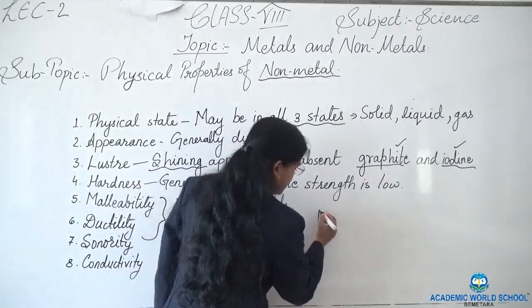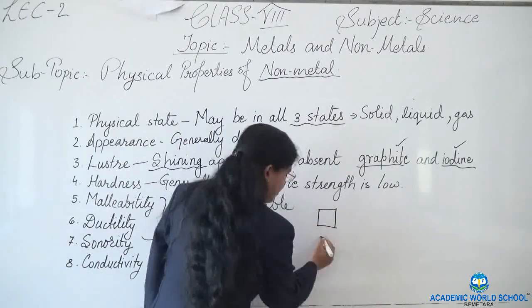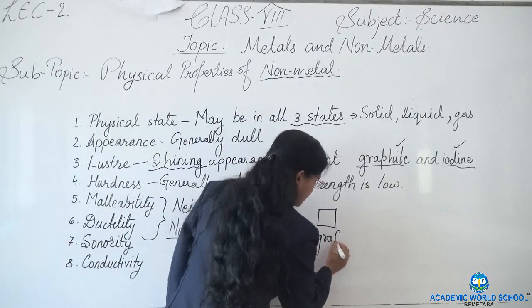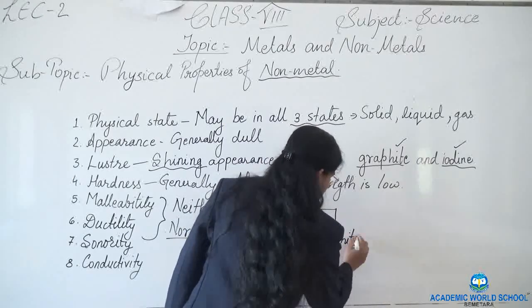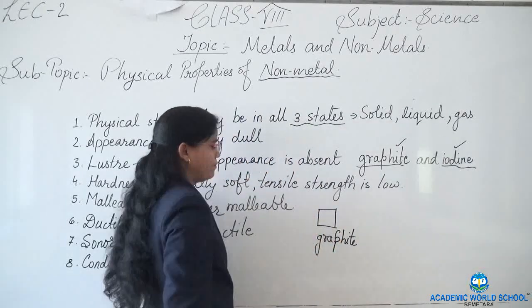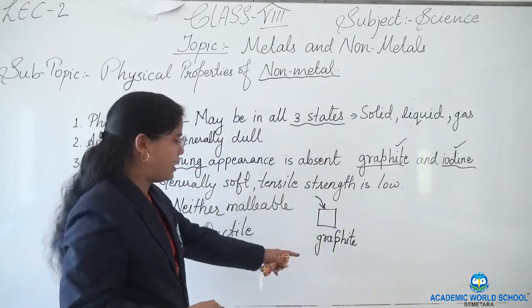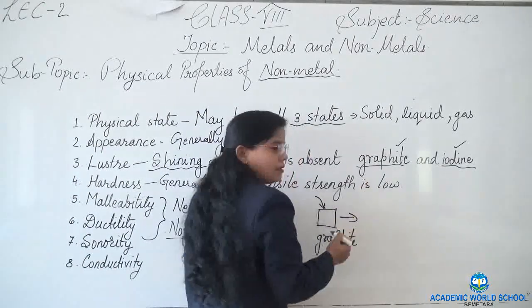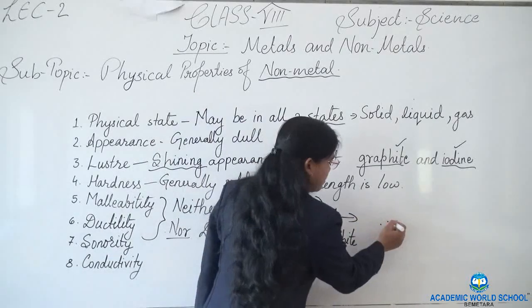If we take the example of graphite, if this is a piece of graphite and we hammer it from this place, what will happen? It will break into small pieces and change into a powdery mass.